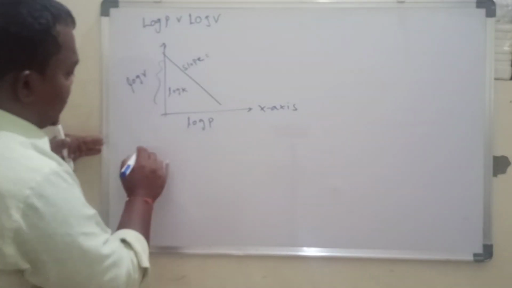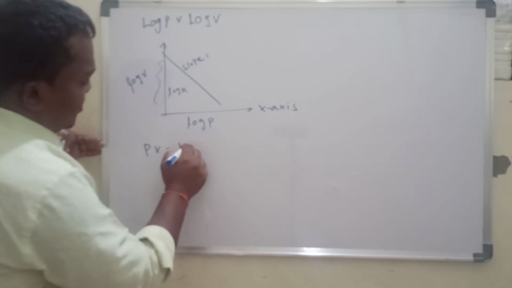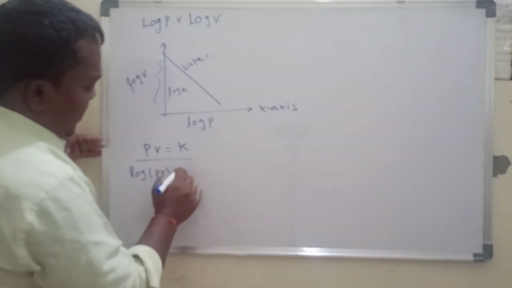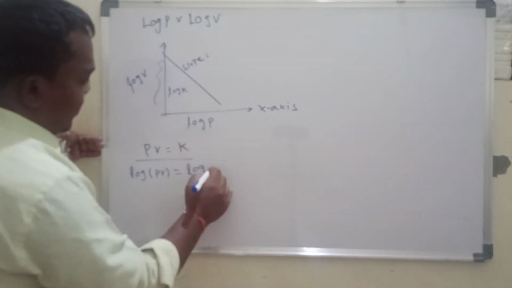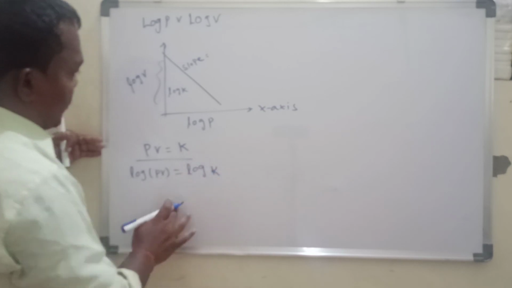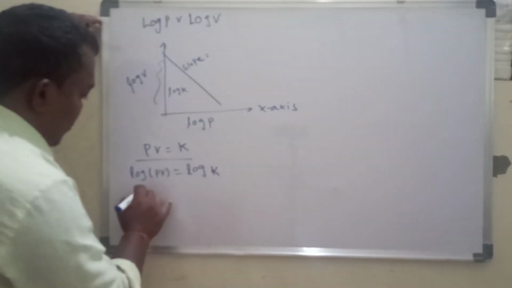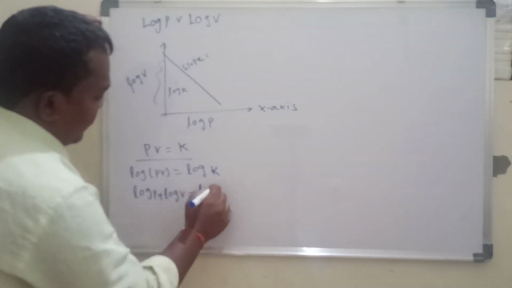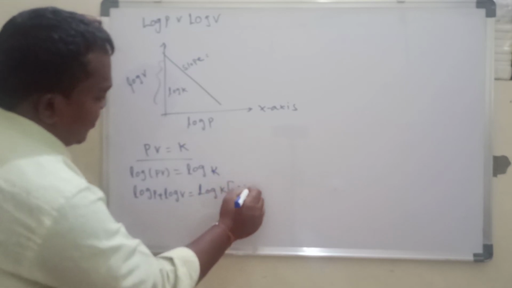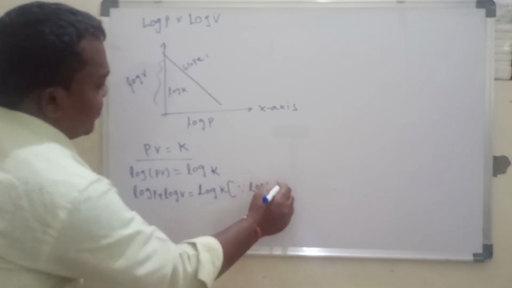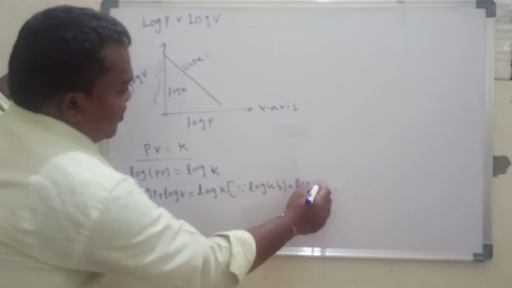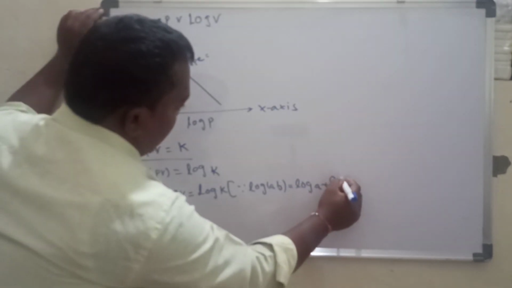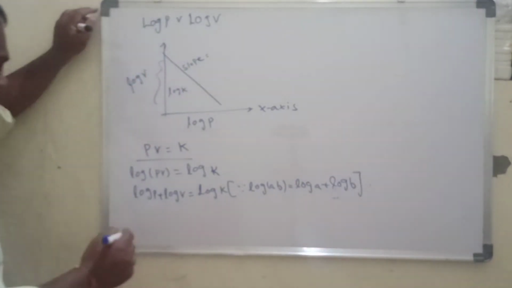See, PV is equal to a constant K. Let us apply log on both sides. Log PV is equal to log K. Then log P plus log V is equal to log K, according to the formula log of AB is equal to log A plus log B.